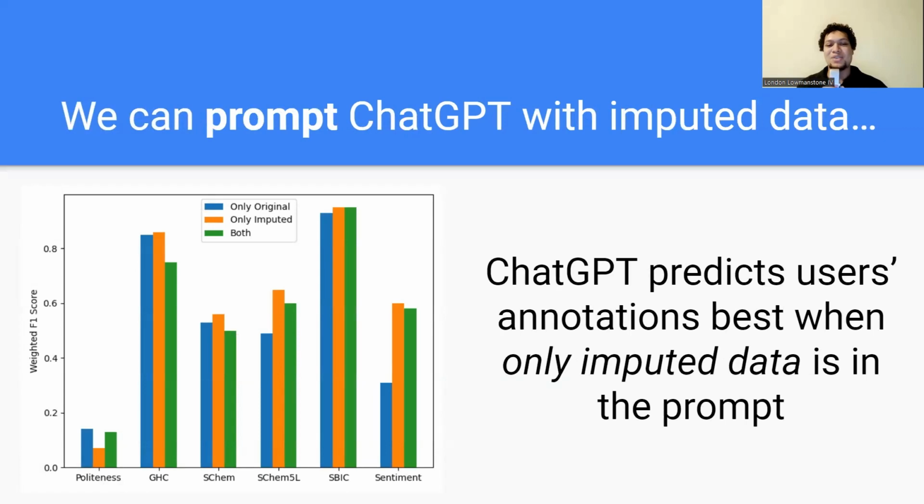We also found that you can prompt ChatGPT with imputed data, and this oftentimes does not work. But one case where we found it did work was for low response rate annotators. ChatGPT can predict their annotations best when only imputed data is in the prompt. So we can include the original data or just the imputed data or both. And we found that just the imputed data, none of the real annotations from the data set, allowed ChatGPT to make the most accurate predictions for individuals on an unseen sentence.